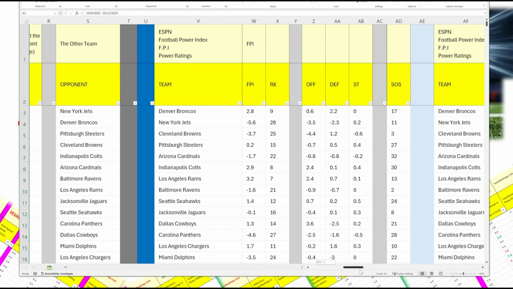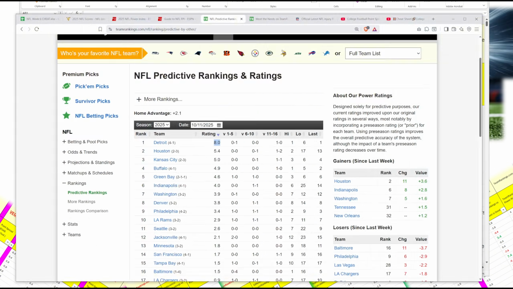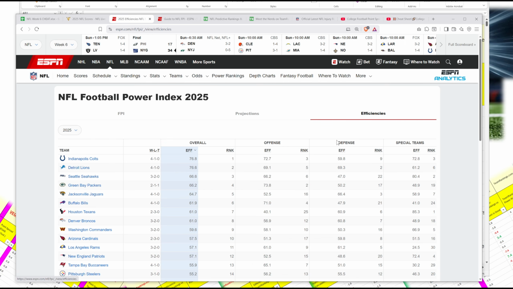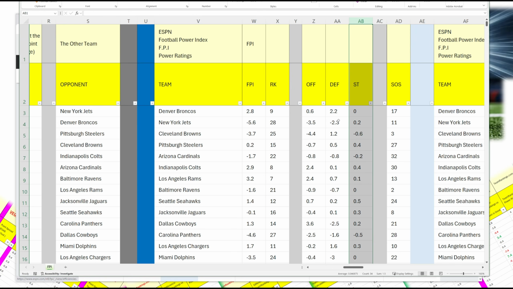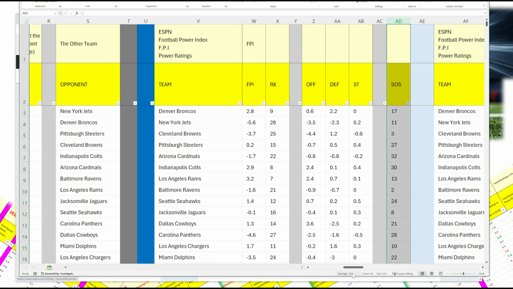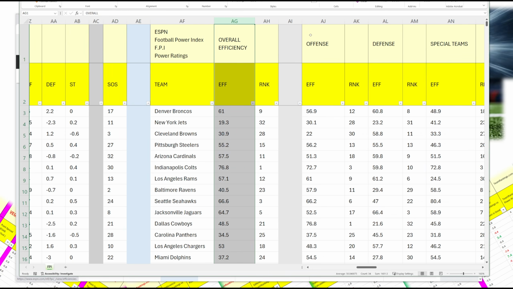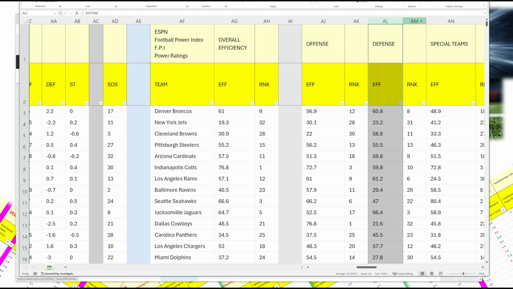So next what I have is ESPN, more statistics from ESPN. Football Power Index, the rank. Also, the Football Power Index is divided into offense, defense, and special teams. So they provide a breakdown. ESPN also breaks it down by offense, defense, and special teams, so I put that all in here. Strength of schedule. Efficiencies, overall efficiencies. The rank, offense, defense, special teams.